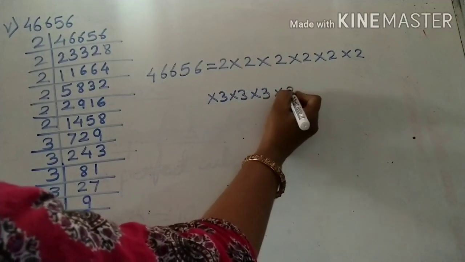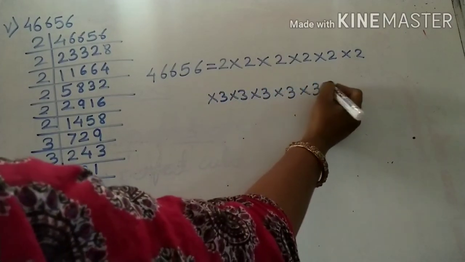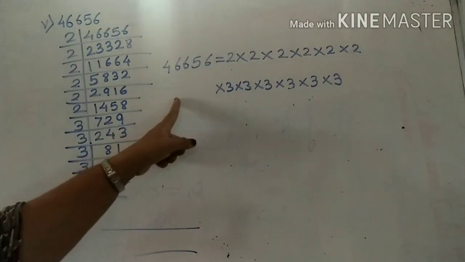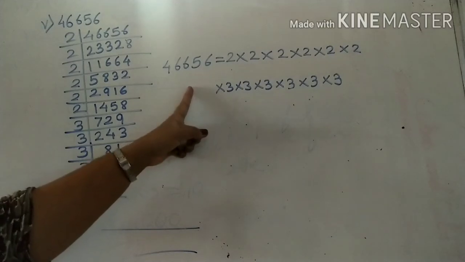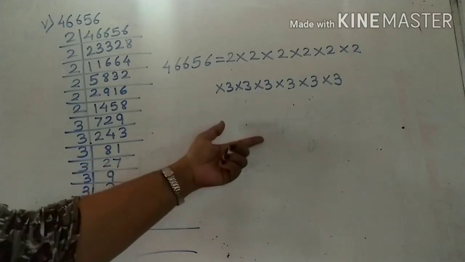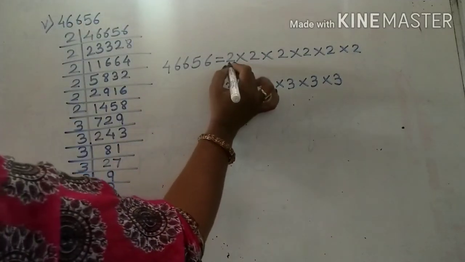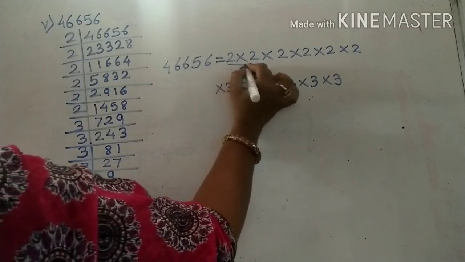As we know that for a perfect cube, we have to group factors in triplets of equal factors. Now here we'll group factors in triplets of equal factor.